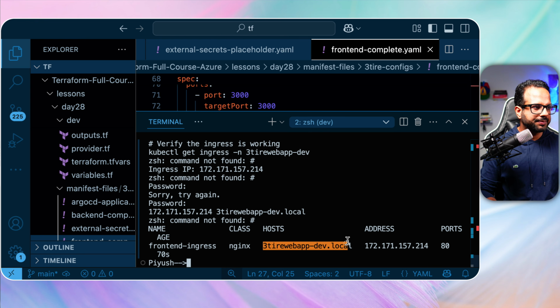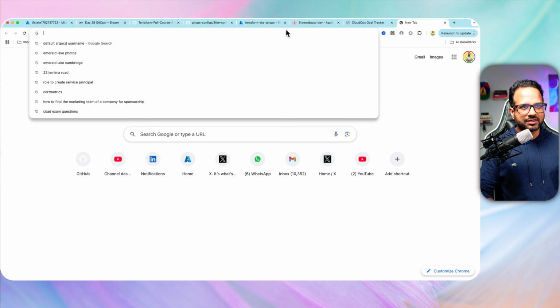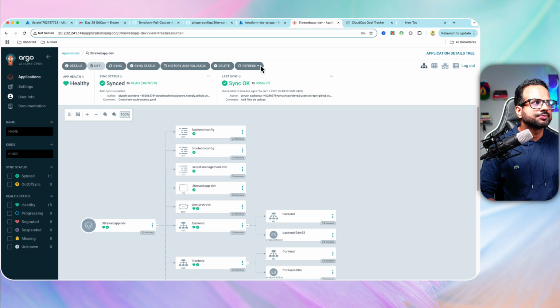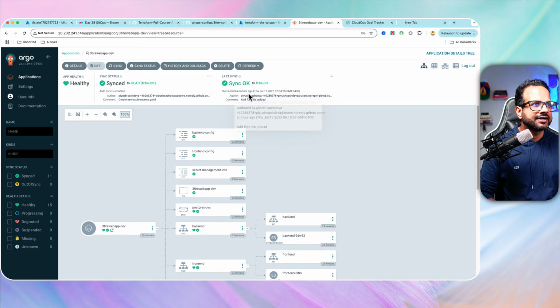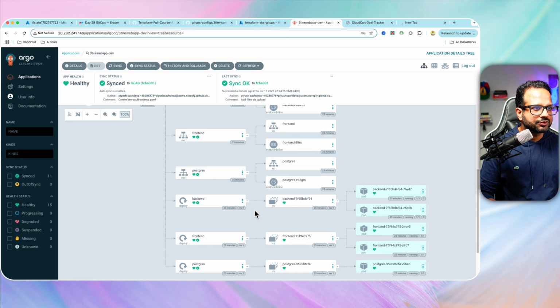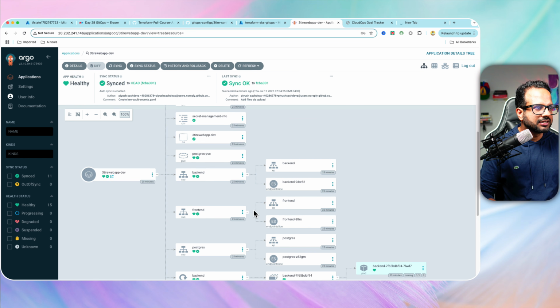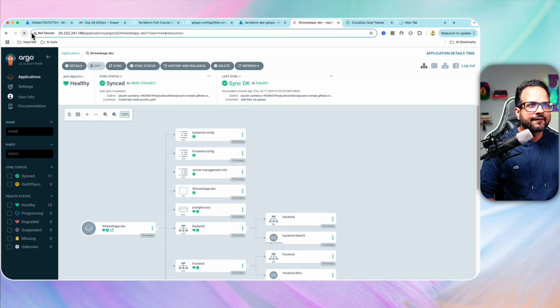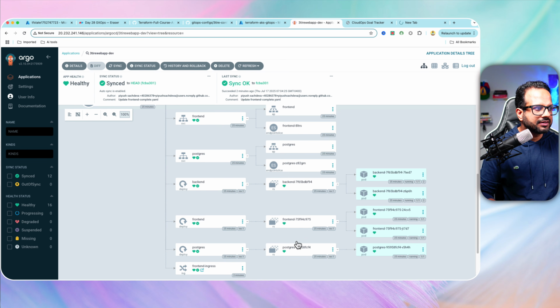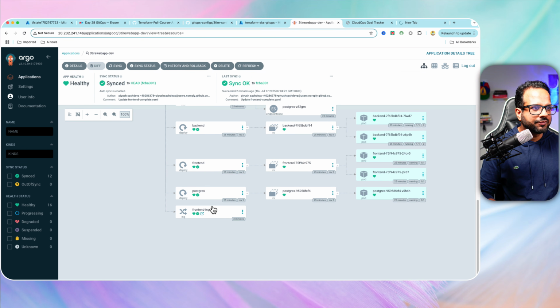So if I just copy this host name now and let's try to access, fingers crossed. Let's see if it has synced it already. It says last sync a minute ago. And do we see an ingress resource over here now? Let's see. Backend, front end. Oh, over here, front end ingress. So it has created an ingress resource.